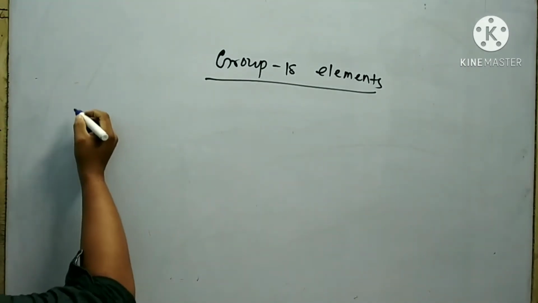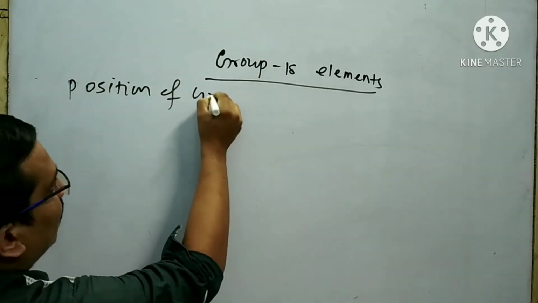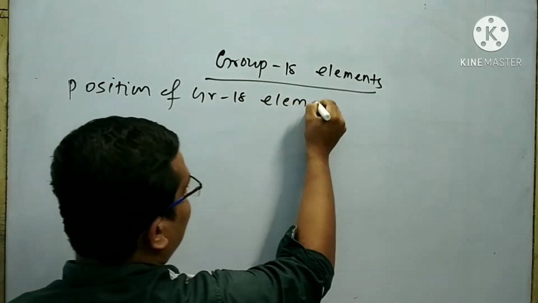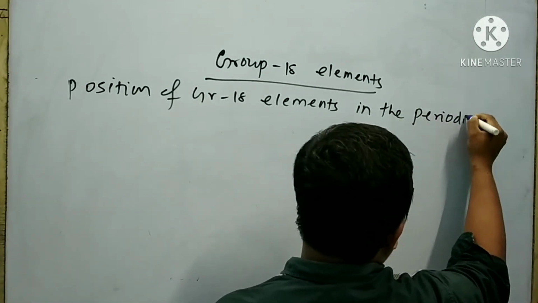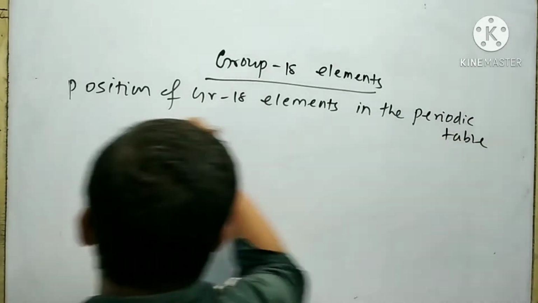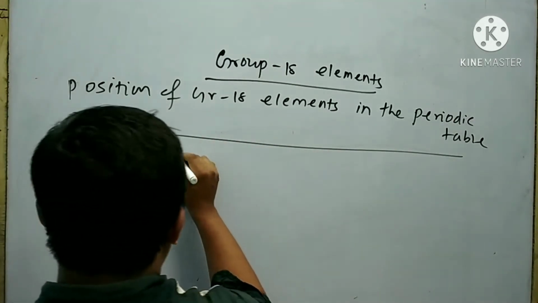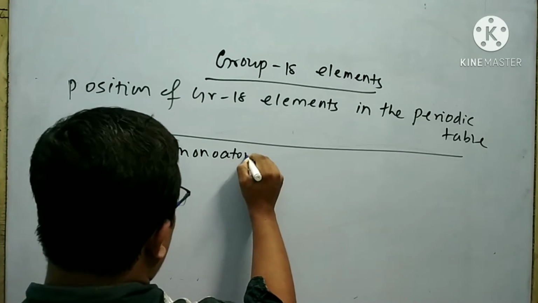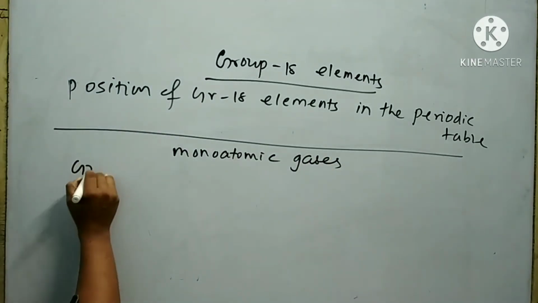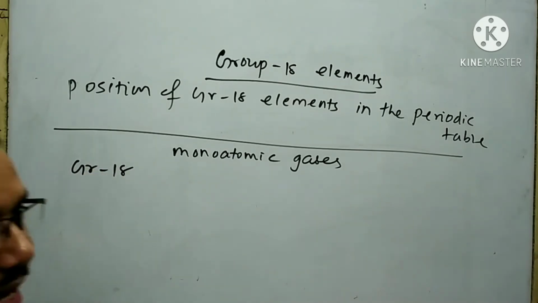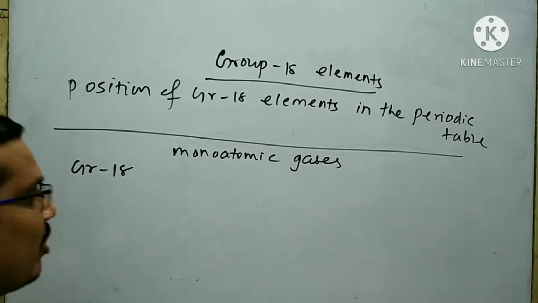Next I will explain about the position of group 18 elements in the periodic table. All the group 18 elements are monoatomic gases. The group 18 elements do not have any tendency to gain electron or lose electron.